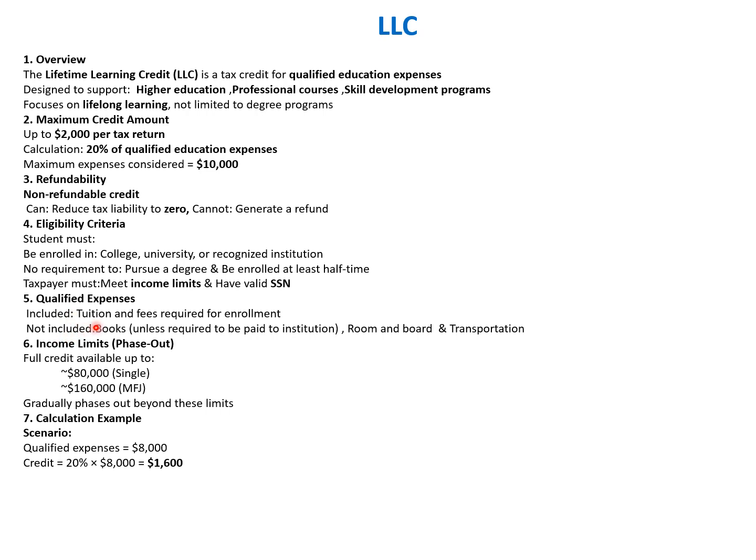So qualified expenses include the tuition and fees required for enrollment, not including books unless required to be paid to the institution, room and board, and transportation expenses. The income phase out limit is: full credit is available up to 80,000 for single and 160,000 for married filing jointly, and it gradually phases out beyond this limit. Calculation example: if qualified expenses are 8,000, the credit is 20% of 8,000, which is 1,600. So this is how LLC is calculated and the benefit is given to an individual.